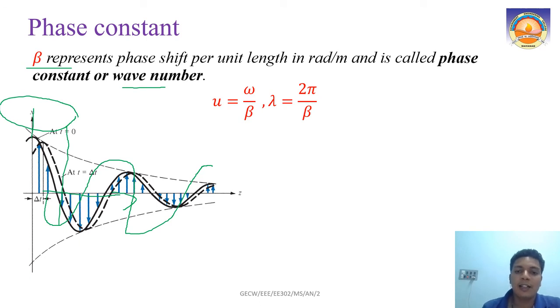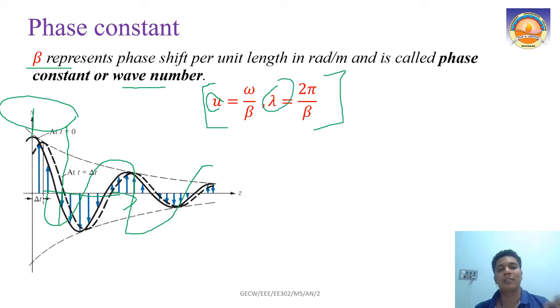The relations based on beta are u equal to omega by beta, and lambda equal to 2 pi by beta. This means the velocity of the wave as well as the wavelength are dependent on this phase constant or wave number. That is why the wave number comes in, because of this relationship with lambda. It takes 2 pi radians to complete one wave, so how many such waves are in one wave, like that way of understanding.